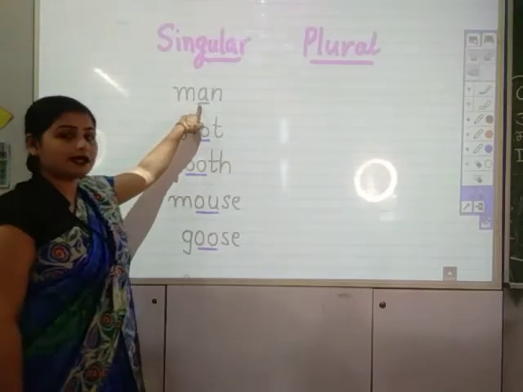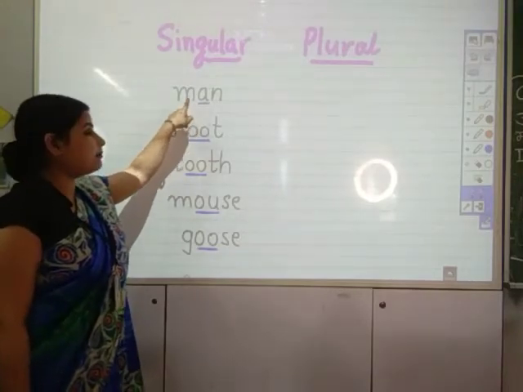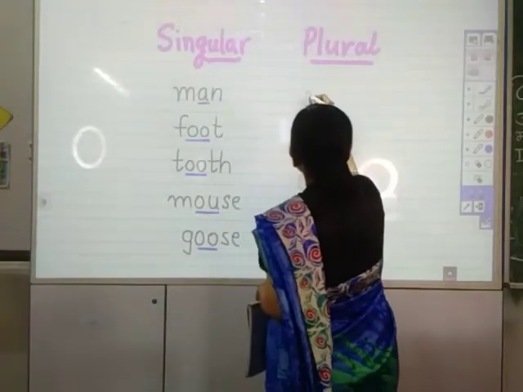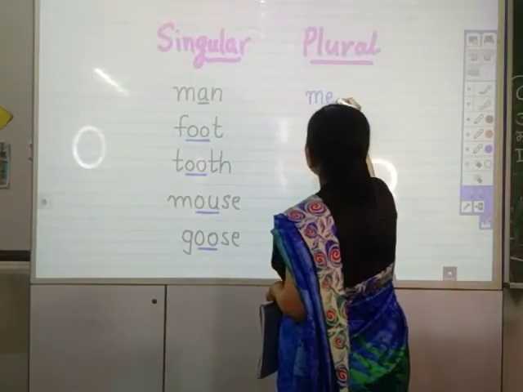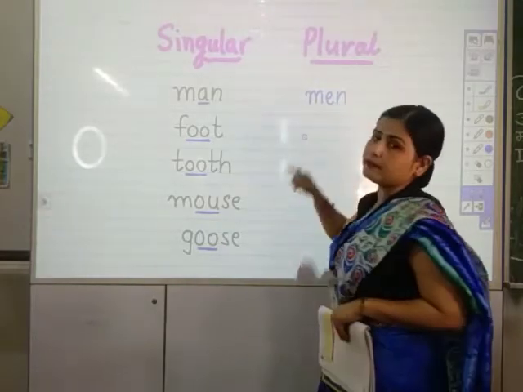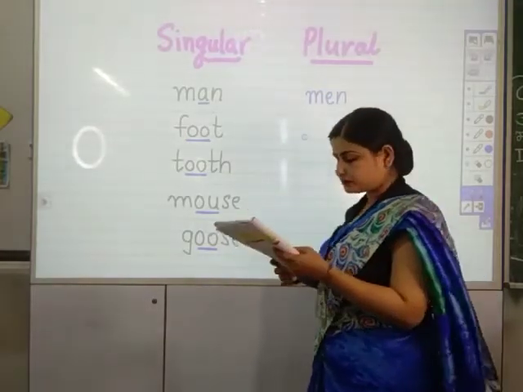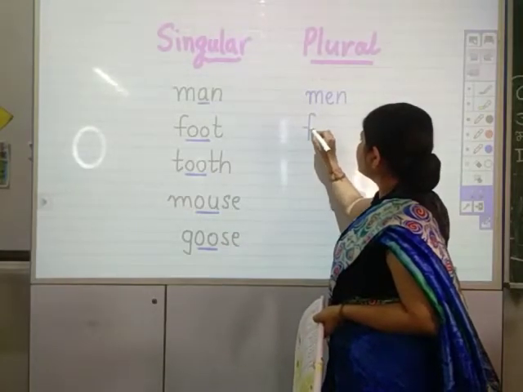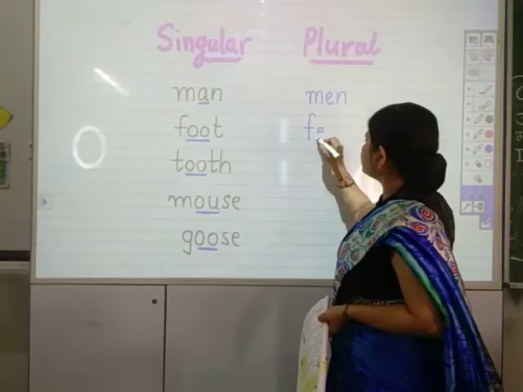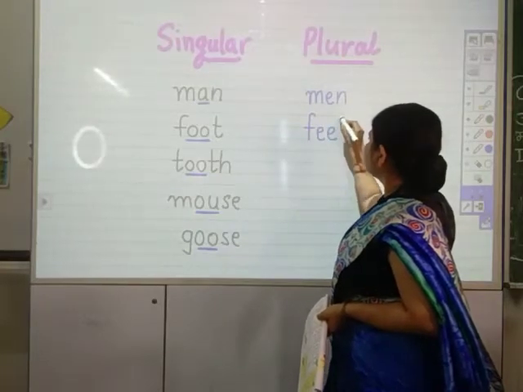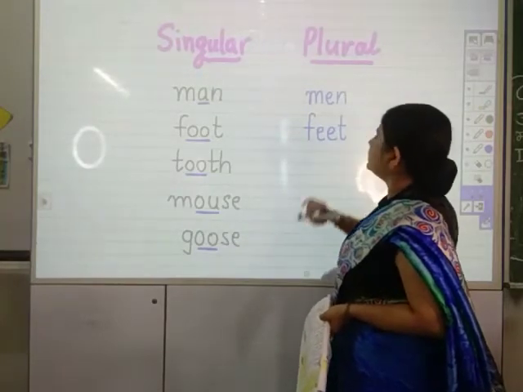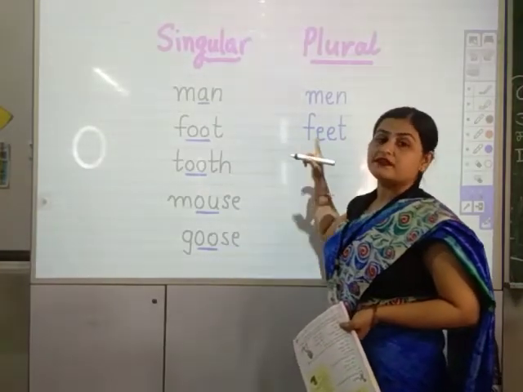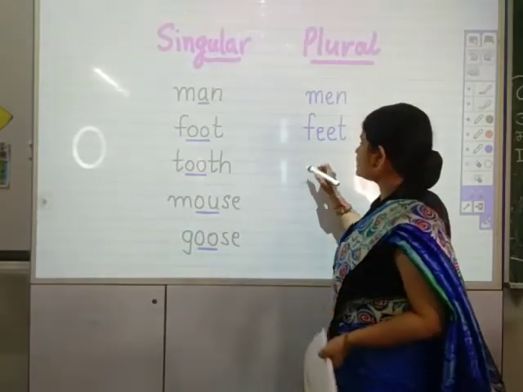The part marked by ma'am will change, and man will become men. In singular it was man, in plural it will become men. The next is foot. The long O sound will be replaced by a long E sound. Foot, feet.